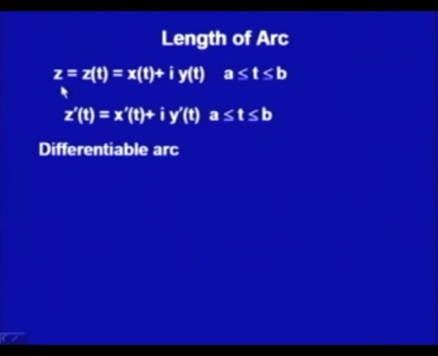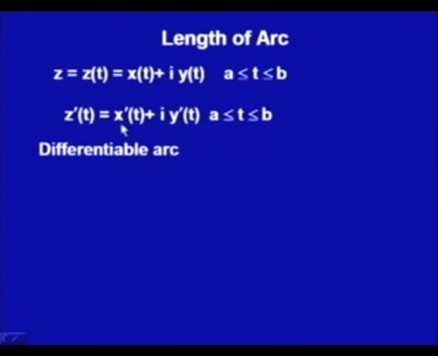Then we call this arc a differentiable arc. That is, if for any arc I have this representation x(t) plus i y(t) such that both functions x(t) and y(t) are continuous and differentiable in the whole range t from a to b, then these arcs are called differentiable arcs.